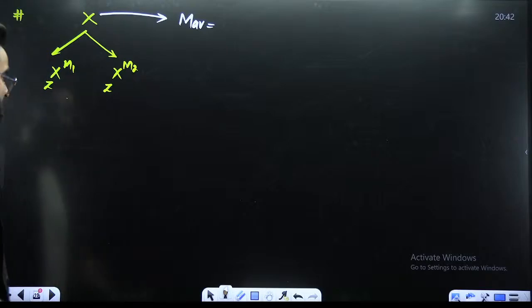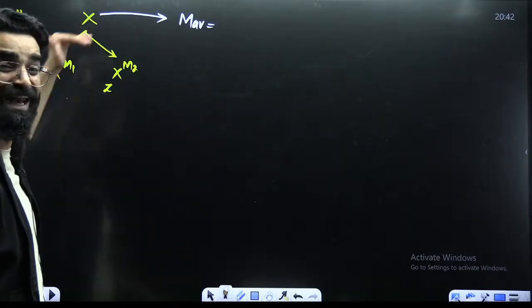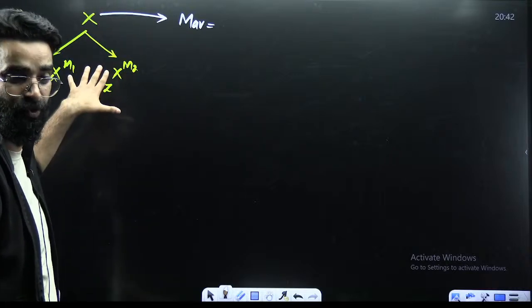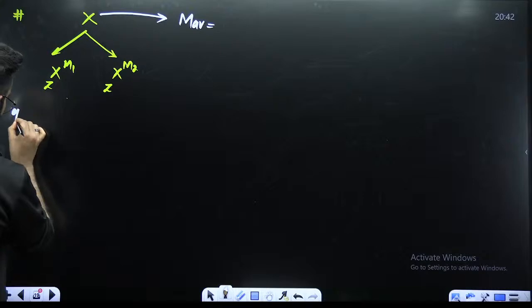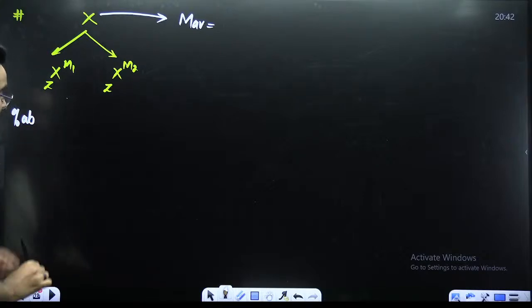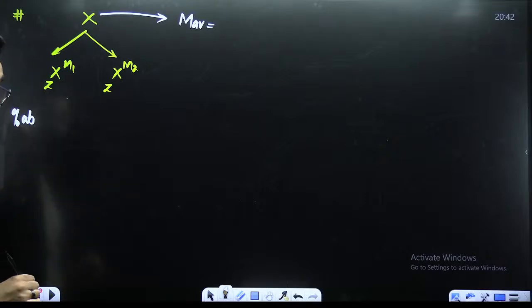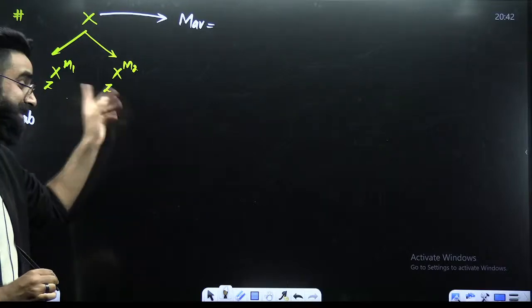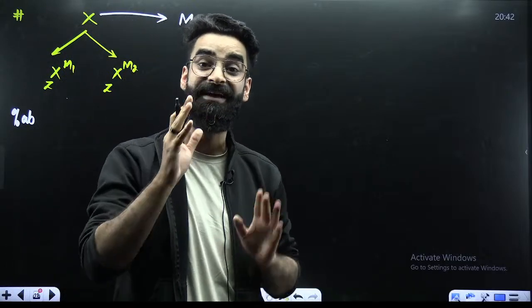Now, how do we calculate the average atomic mass of an element which exists as isotopes? For that, we need the percentage abundances of these isotopes. What is meant by percentage abundance? You'll get the idea in some time.